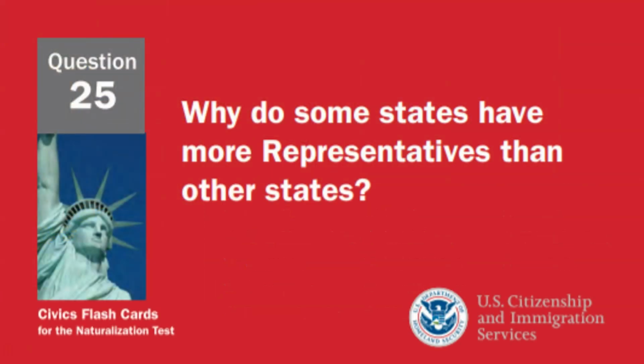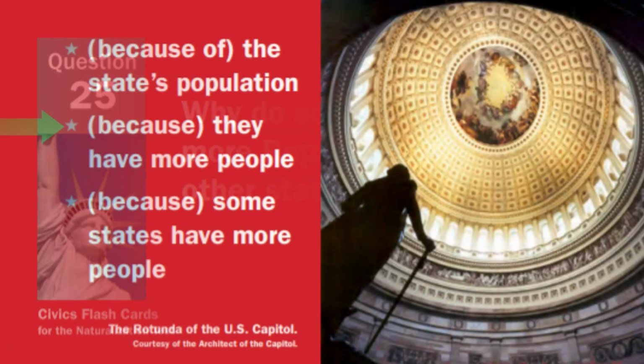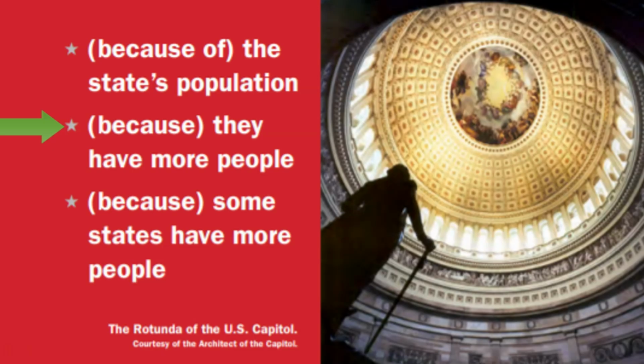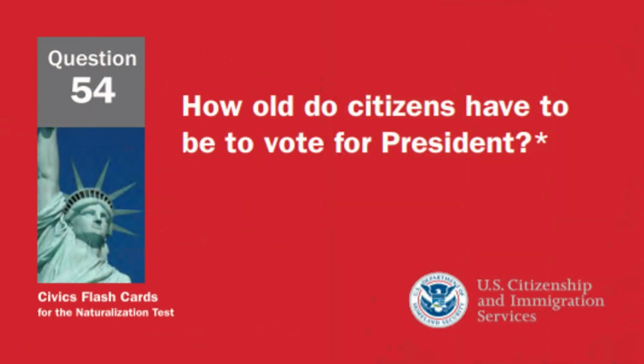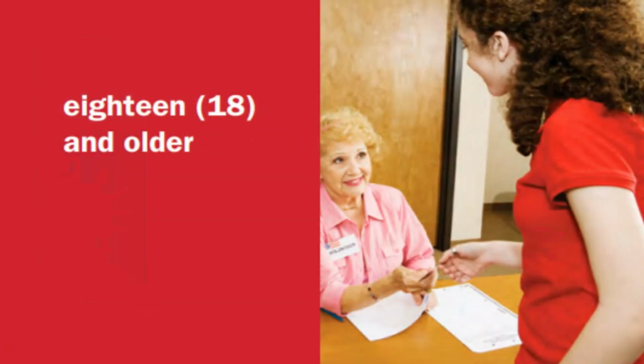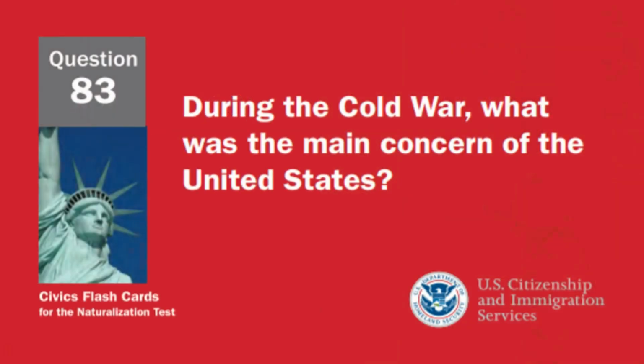Why do some states have more representatives than other states? Because they have more people. How old do citizens have to be to vote for president? 18 and older. During the Cold War, what was the main concern of the United States?